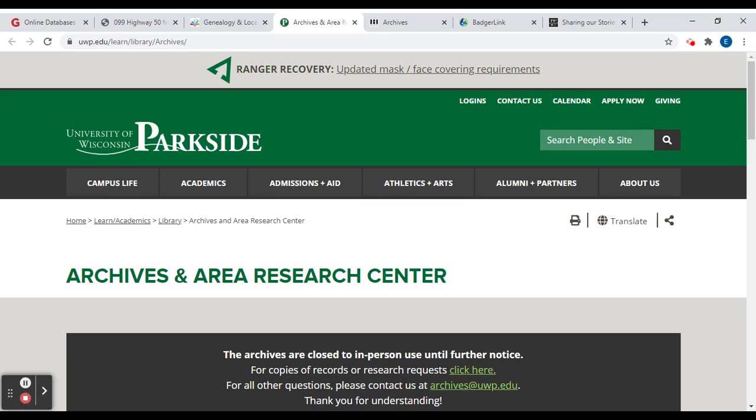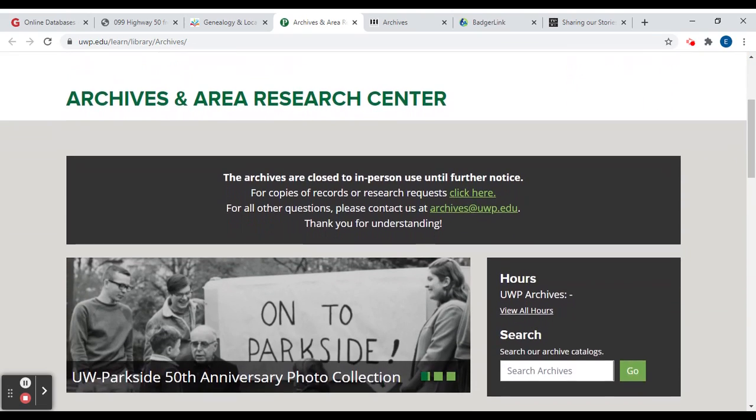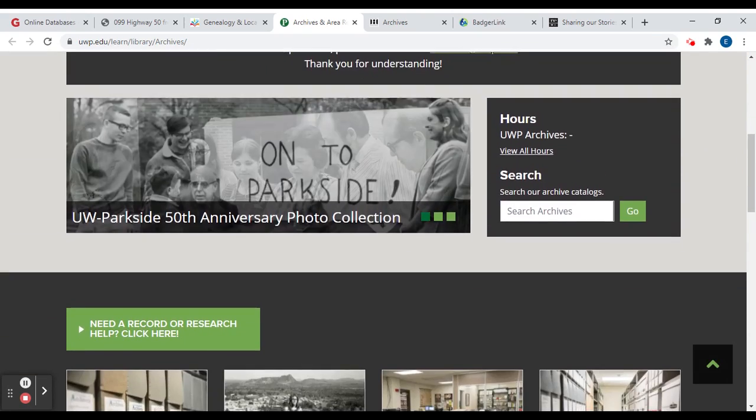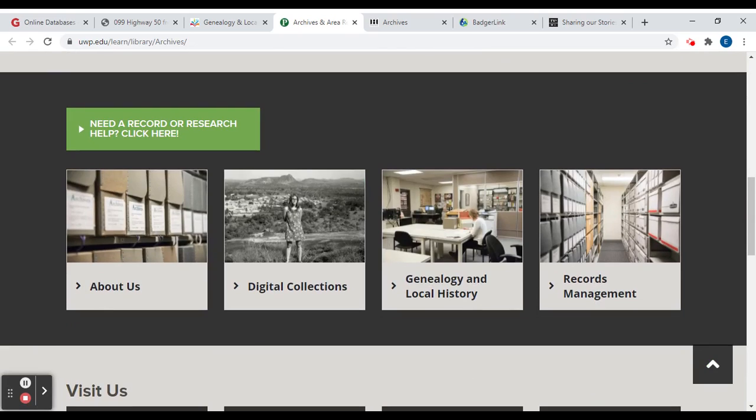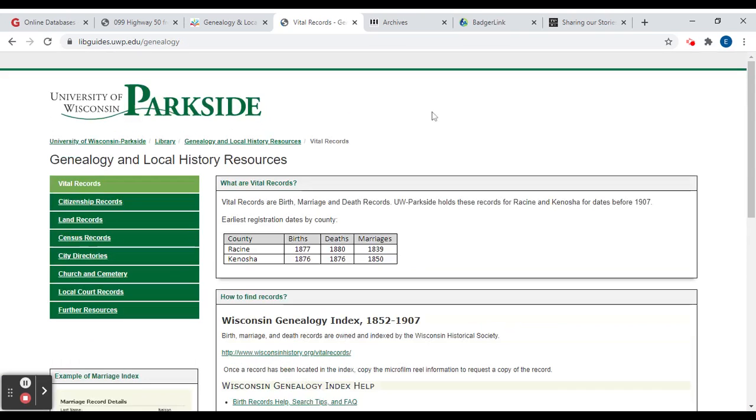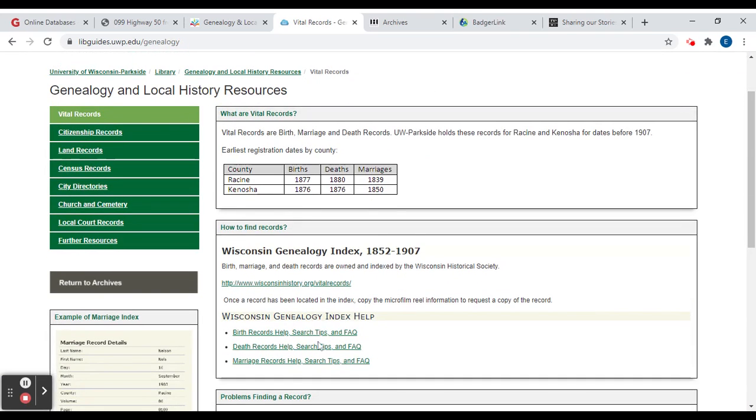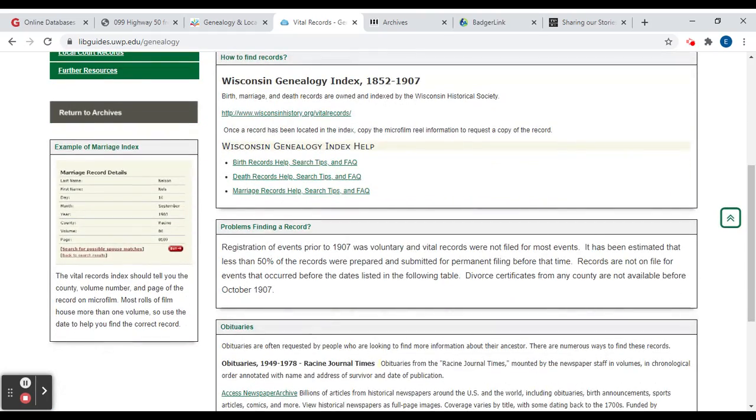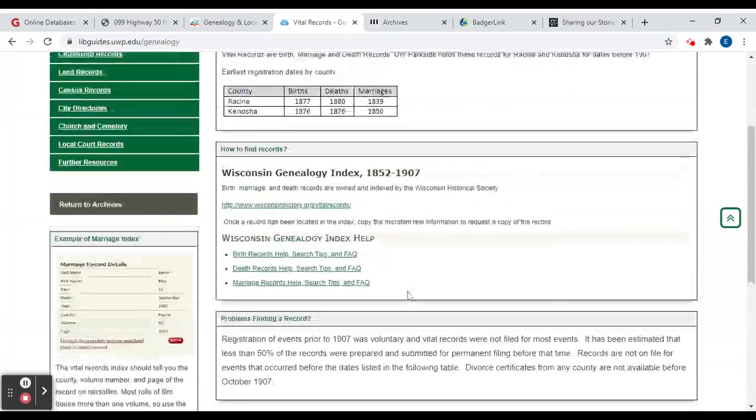So I did also want to mention for Kenosha history, UW-Parkside has the Archives and Area Research Center. So they're currently closed to in-person, but they have a lot of digital collections as well as resources for local history. And they'll give you different tips for finding records.